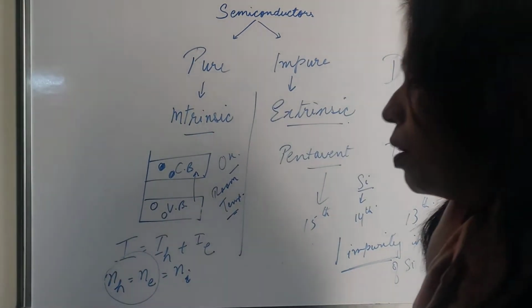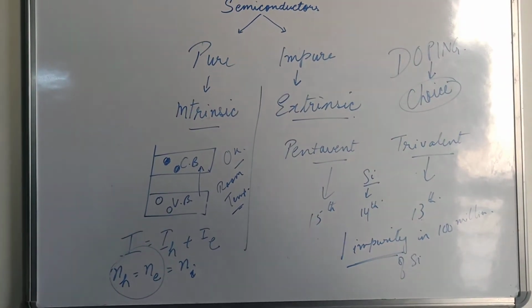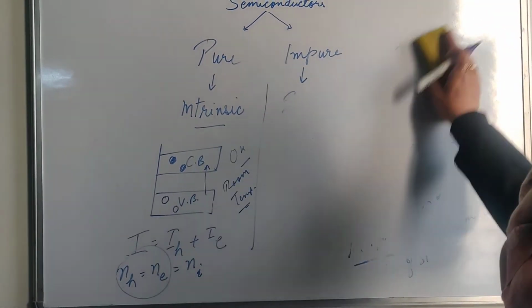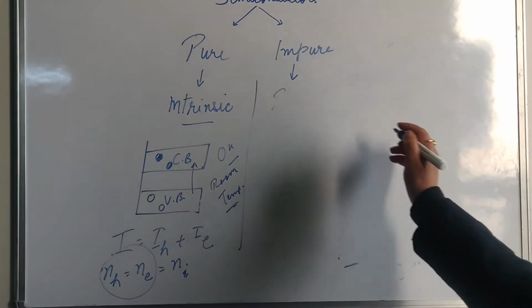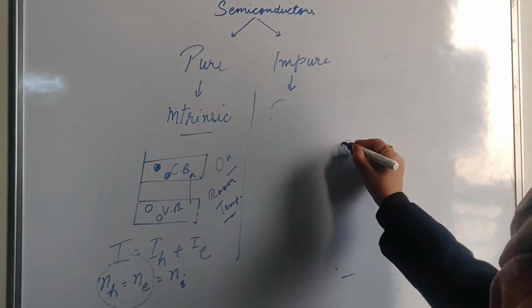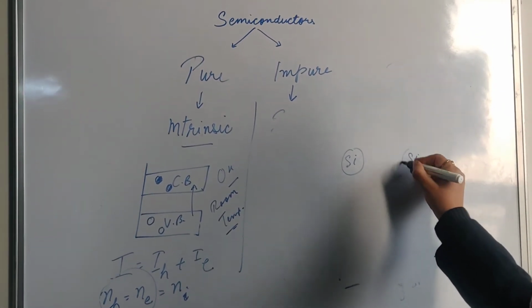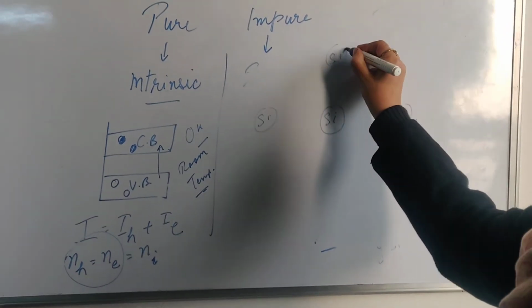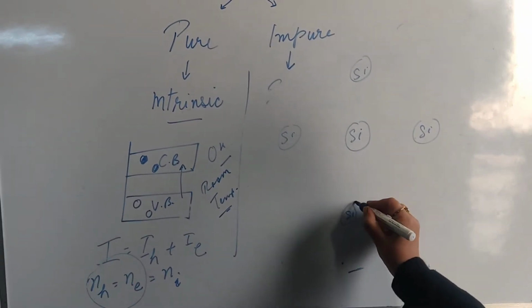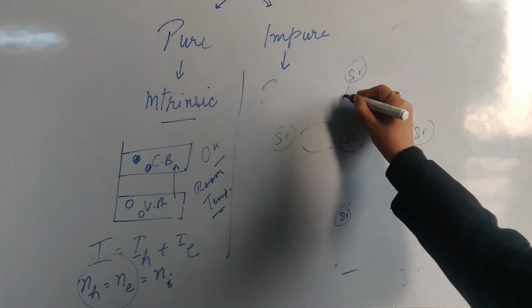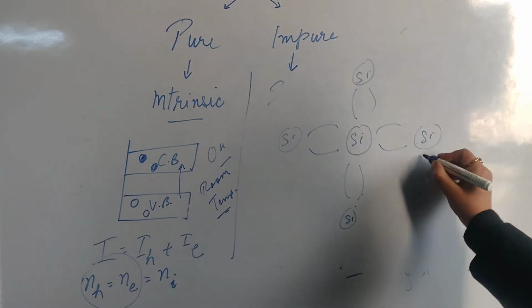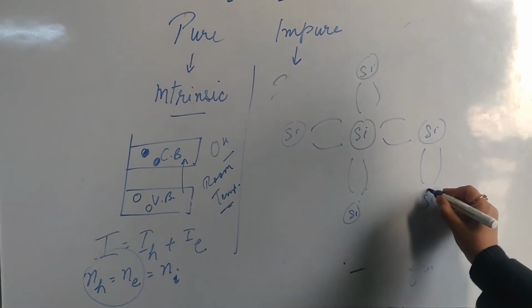Now if we talk about pentavalent doping, this is our lattice, and these are the bonds shared by the silicon atoms.